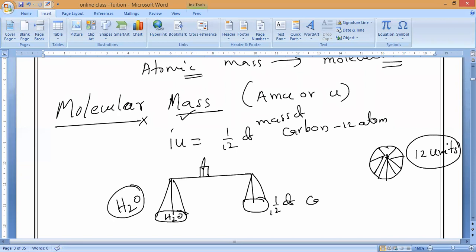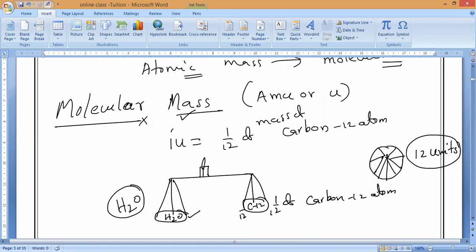What is that? 1 by 12th of a carbon-12 atom. So here what I will keep? Carbon-12 atoms, 1 by 12th of carbon-12 atoms. Suppose while keeping only one part of 1 by 12th of carbon-12, then this mass is equal to this mass. Is it yes or no?